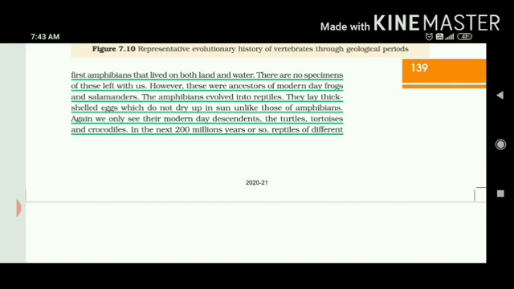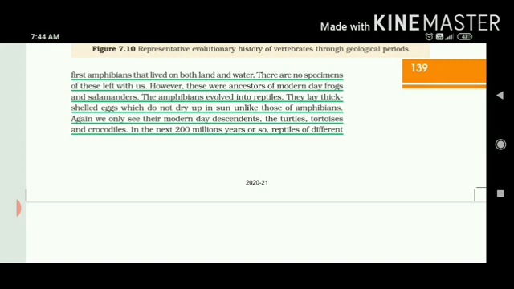So there are no specimens of these left with us because they became extinct. However, these were ancestors of modern day frogs and salamanders. Why do we call them amphibians? Because they have the ability to live both on land as well as in water. So ultimately, first of all, class Pisces evolved into class Amphibia, and then it ultimately evolved into reptiles. Now, what is a characteristic feature of reptiles that shows they developed from amphibians?